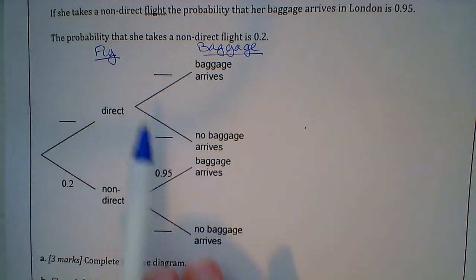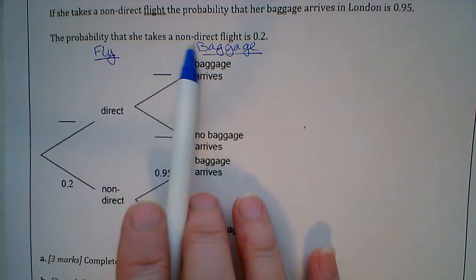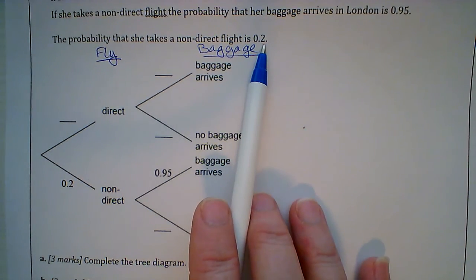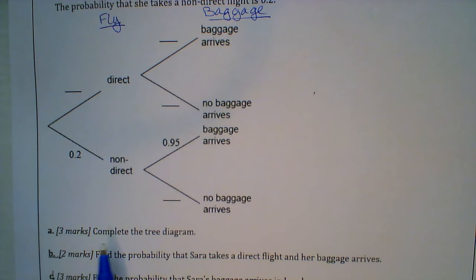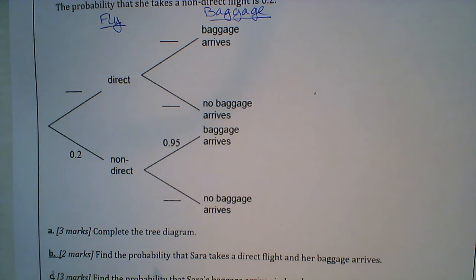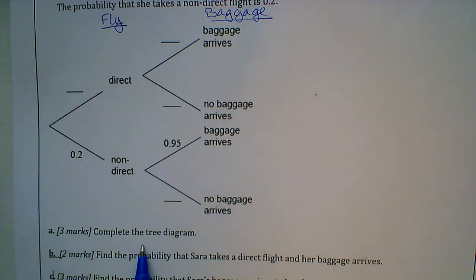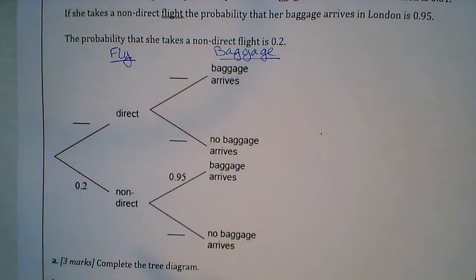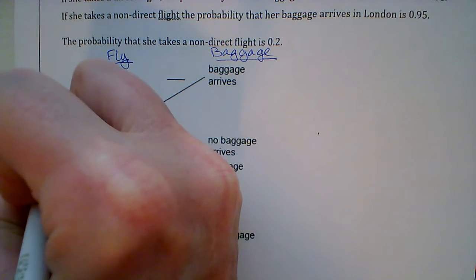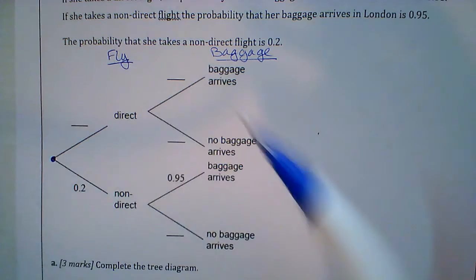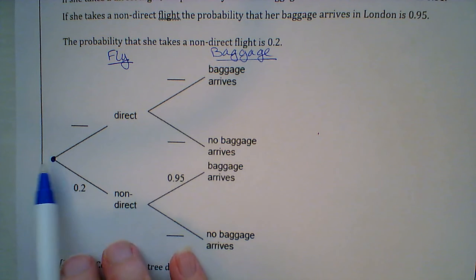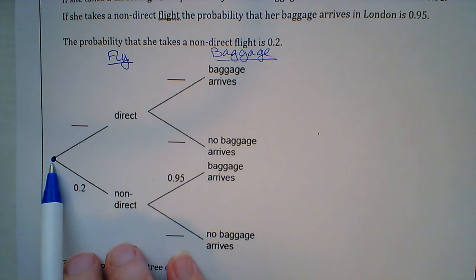So the problem tells me that the probability she takes a non-direct flight is 0.2. By the way, part A says complete the tree diagram, because I'm about to dive into that just because that's a reasonable thing to do. But in reality, I'm actually doing part A, complete the tree diagram. So if you remember from previous videos, any of the branches that have the same vertex, so any branches that have the same starting point, do you remember what they have to all add up to? It's gotta be 1.